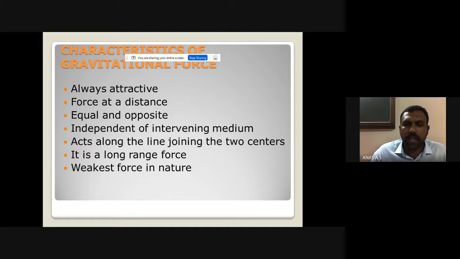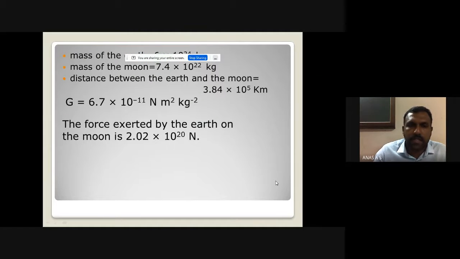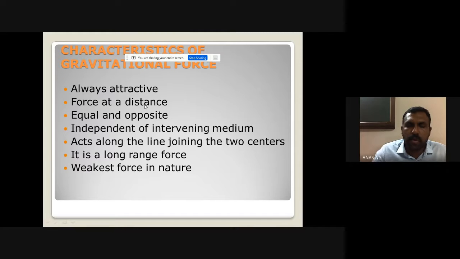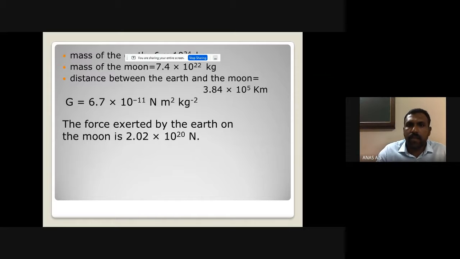So the gravitational force F is equal to G, and the value of G is 6.7 into 10 raised to minus 11. That is, the force is of the order of 10 raised to minus 11, which is a very, very small value. That is why it is said to be the weakest force in nature.